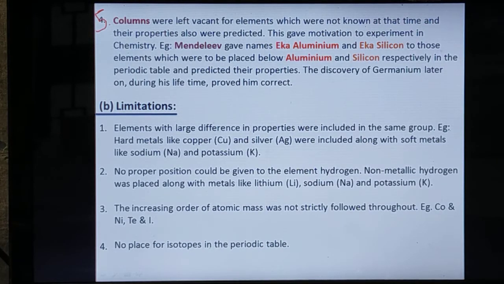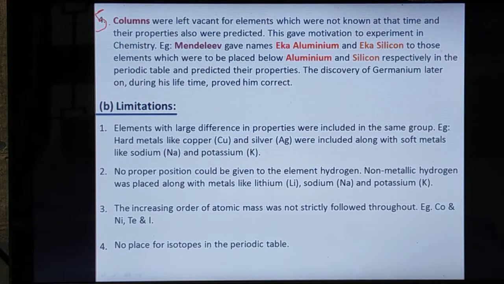By the time of Mendeleev, certain elements had not been discovered, but he cleverly left the places. Later, such elements having the predicted properties could be placed there.